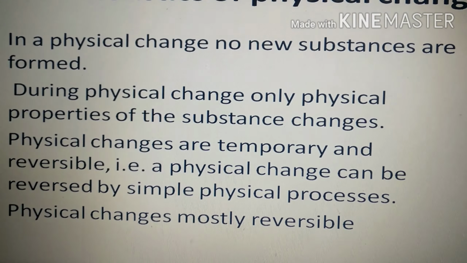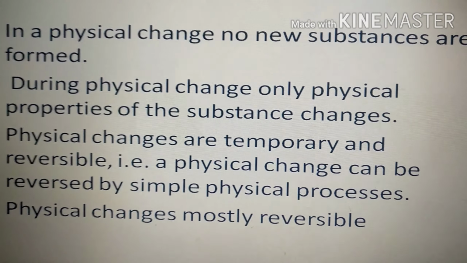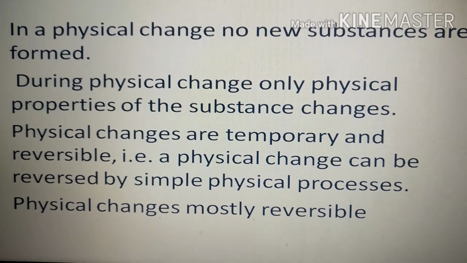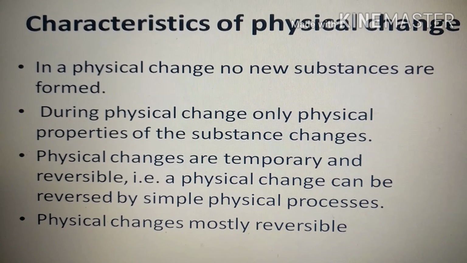That is, they can be reversed by simple physical processes. We have also learned that physical changes are mostly reversible. Got it clear? What are the characteristics of a physical change now?